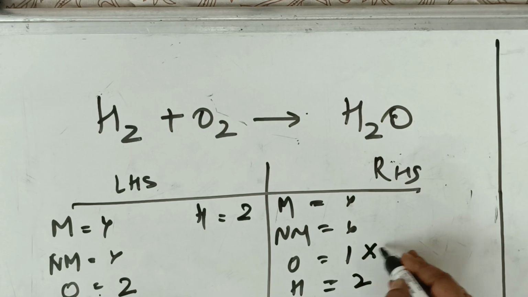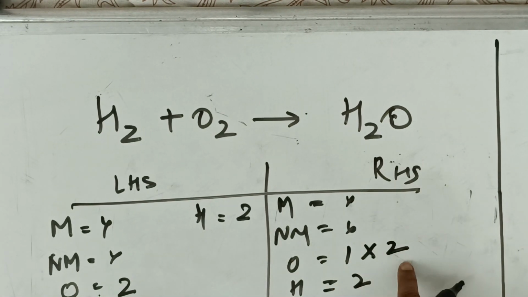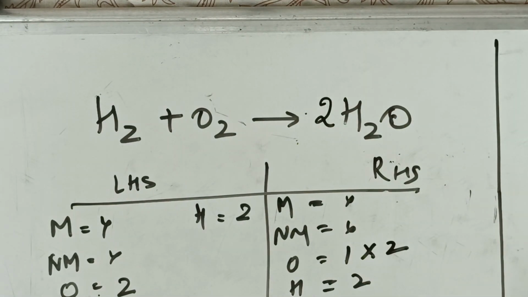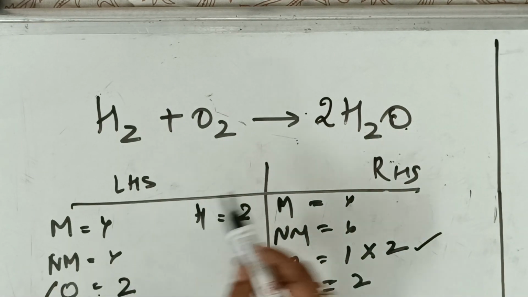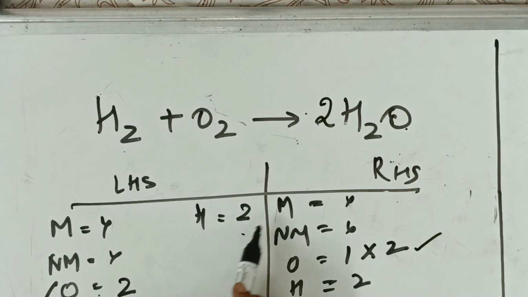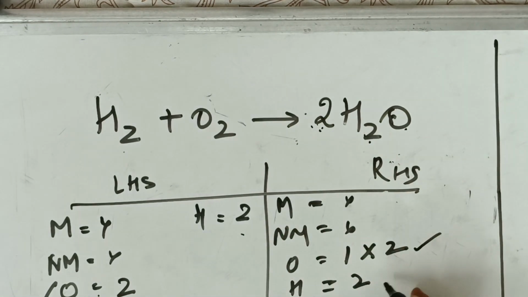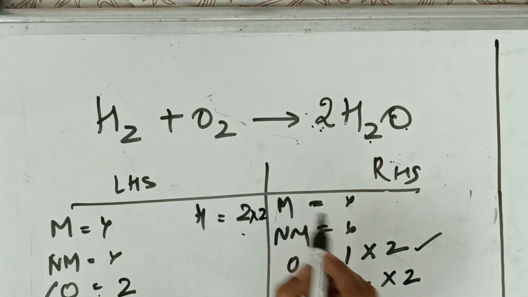So multiply this with 2. Oxygen here is 2, and here we are going to multiply with 2, meaning on RHS, put 2. Now check for hydrogen, students. 2 oxygens, perfect. But here hydrogens are 2, while here hydrogens are 2 into 2, which has now become 4. So this is less, so I am going to multiply this with 2.